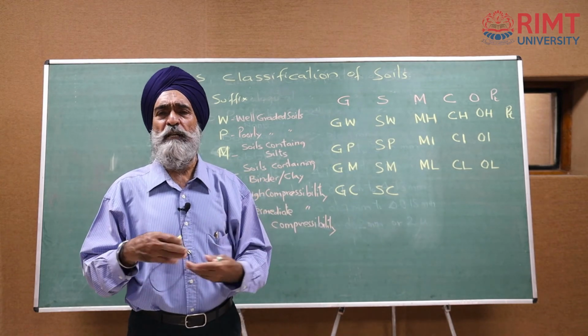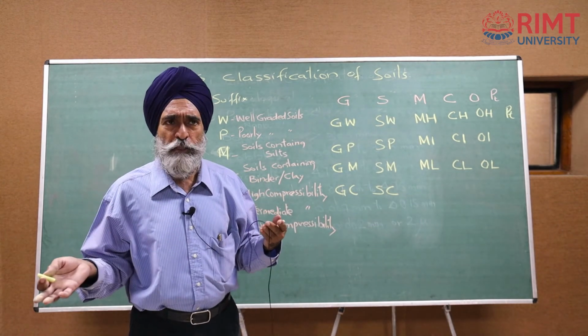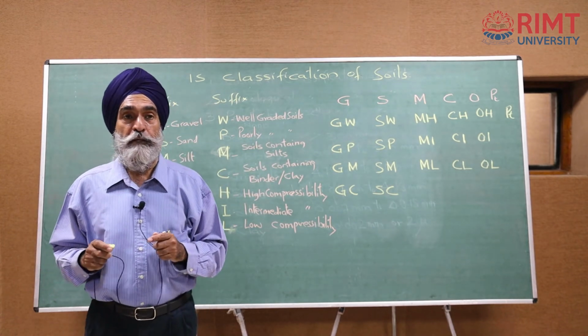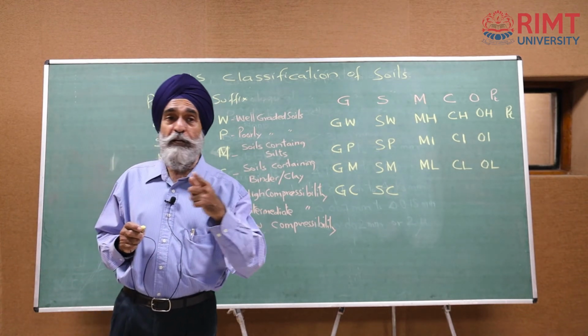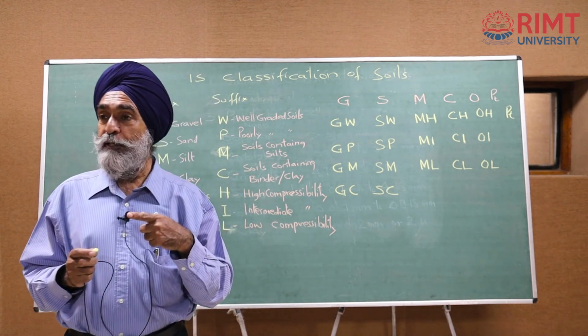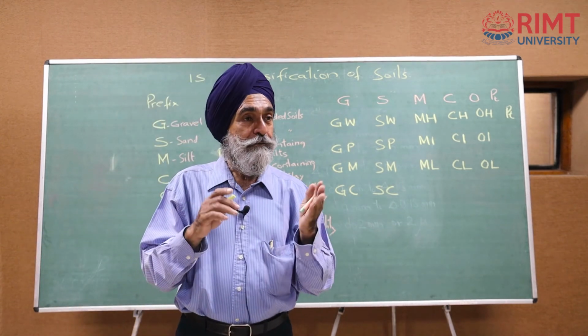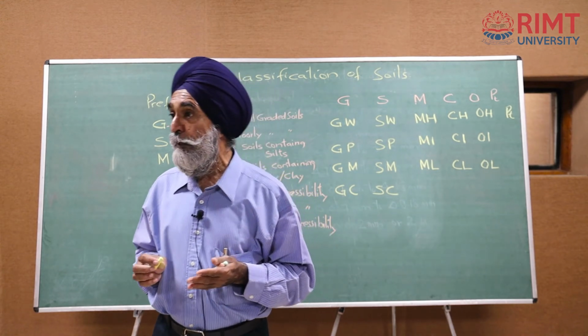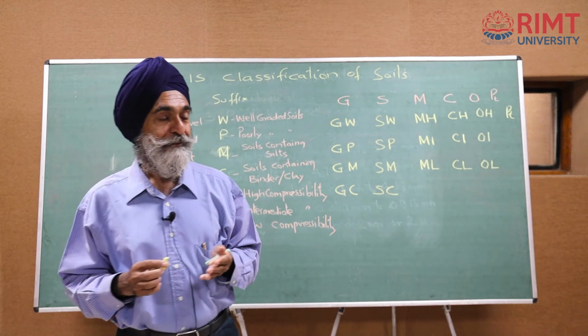peat or muck etc. was totally useless soil. Okay. Now, what is compressibility over here? You have already studied liquid limit and plastic limit. So, the numerical difference between the value of liquid limit and plastic limit is plasticity index. We have done.